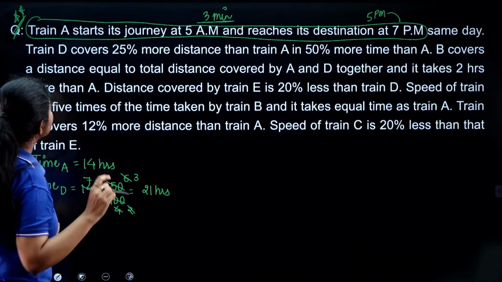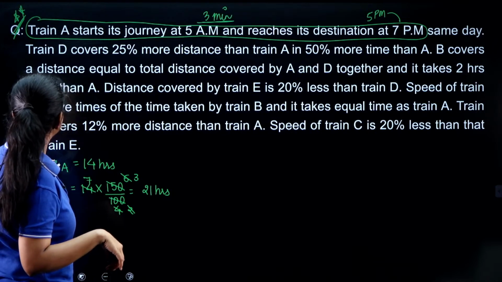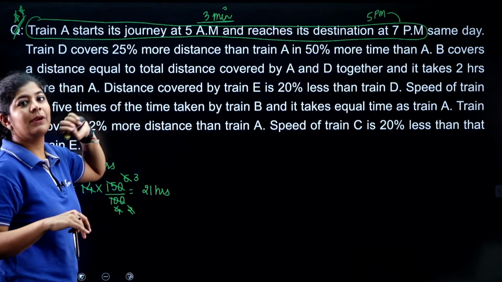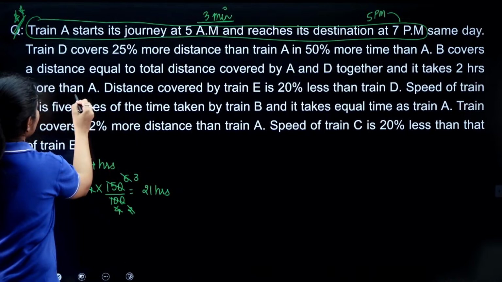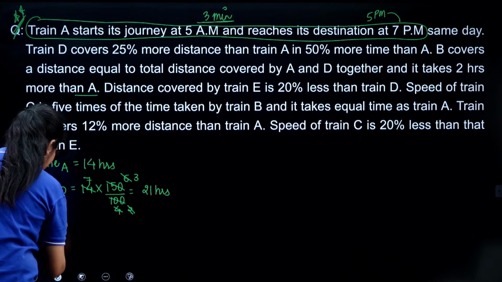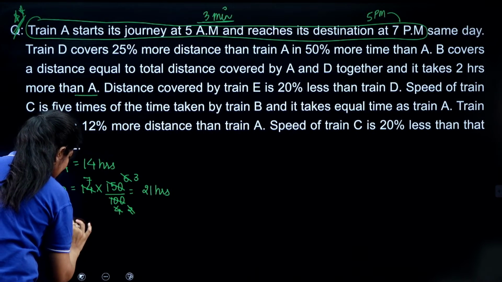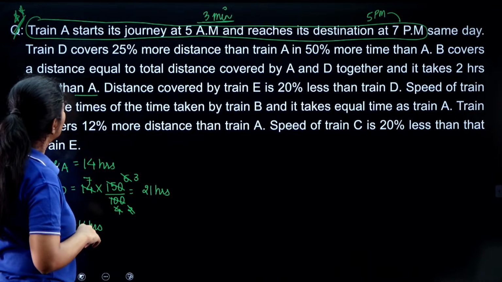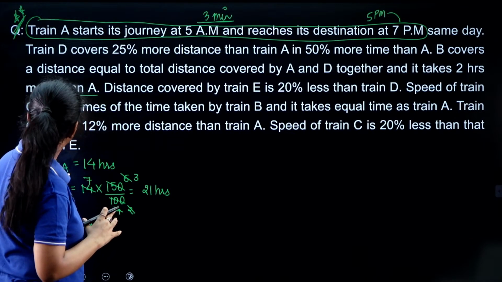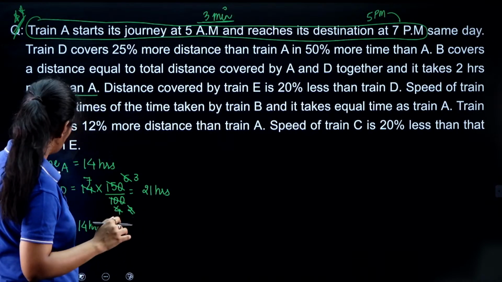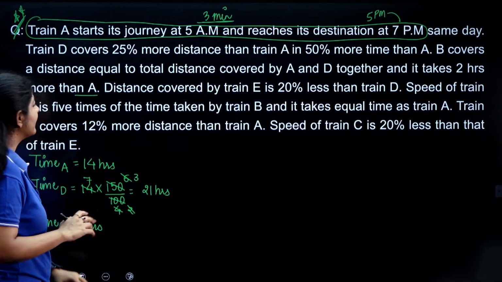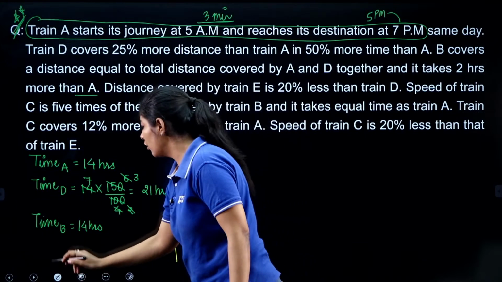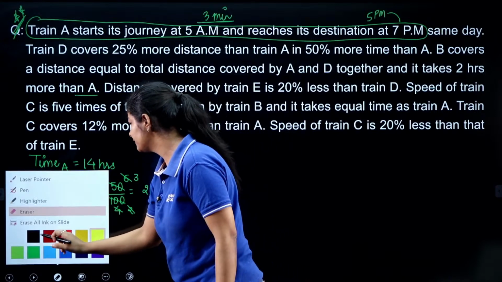There is one more line which is given over here. Time taken by train B is 2 hours more than the time taken by train A. So, time taken by train B is nothing but 14 plus 2, that is 16 hours. Do we have anything related to this one? Now, what we will do, we will simply calculate the speed of train C first. It is very easy.